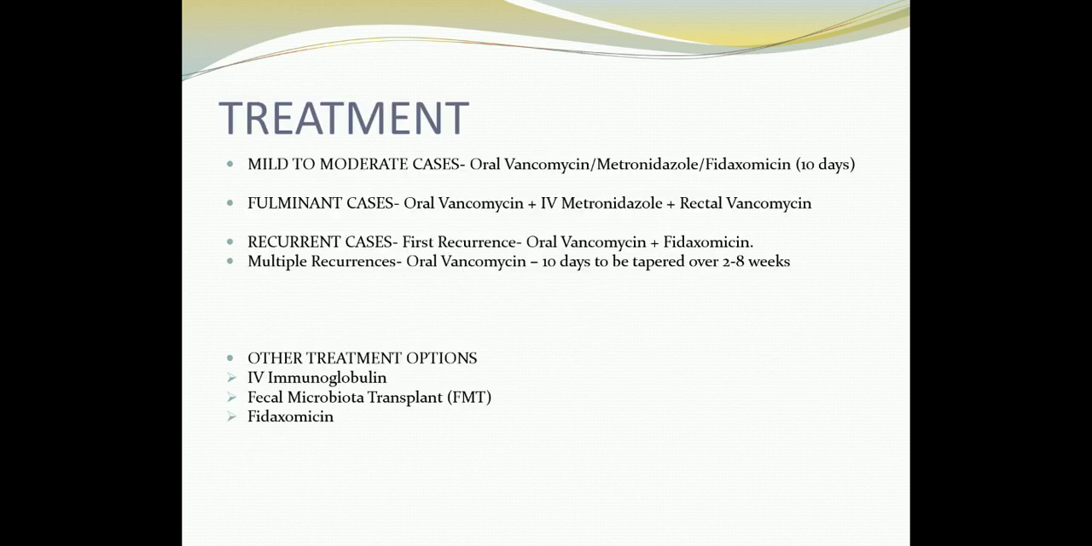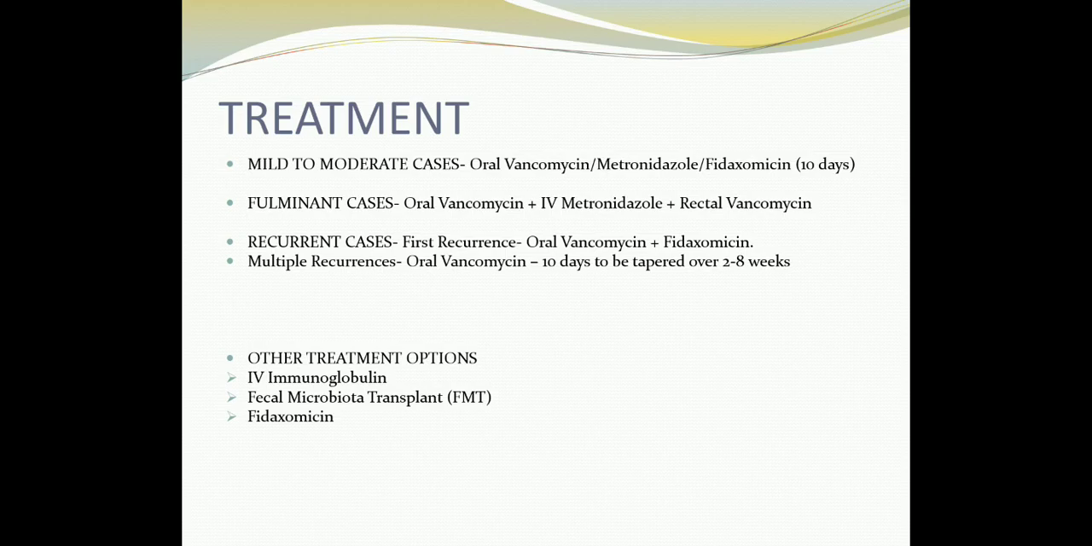So, treatment. In mild to moderate cases, we usually prefer oral vancomycin or metronidazole or fidaxomicin for 10 days. In fulminant patients, we prefer oral vancomycin plus IV metronidazole plus rectal vancomycin. And in recurrent cases, it depends on the number of recurrences that the patient has. If there is a first recurrence, then we go for oral vancomycin and fidaxomicin.